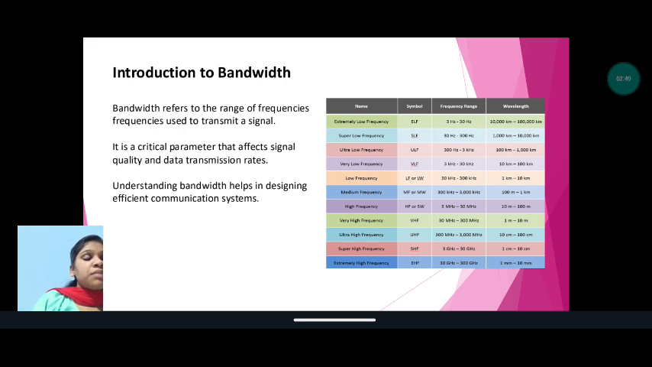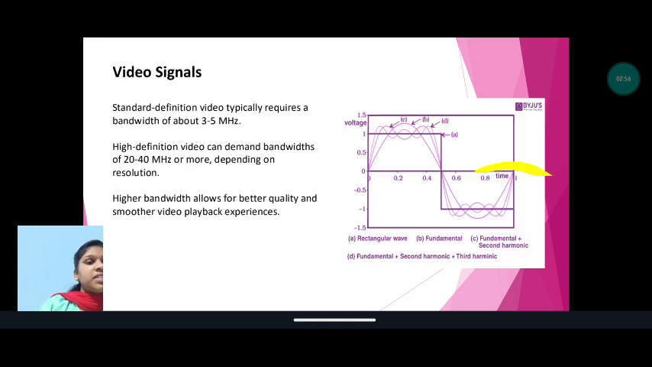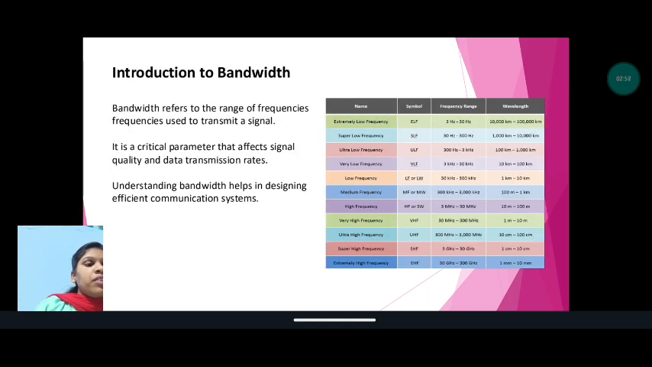High frequency, symbol HF or SW. Frequency range 3 MHz to 30 MHz, and the wavelength is 10 meters to 100 meters. Very high frequency, symbol VHF. Frequency range 30 MHz to 300 MHz, and the wavelength is 1 meter to 10 meters. Ultra high frequency, symbol UHF. Frequency range 300 MHz to 3000 MHz. Wavelength 10 cm to 100 cm.